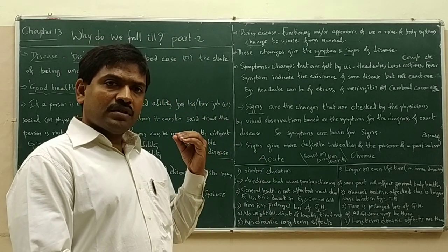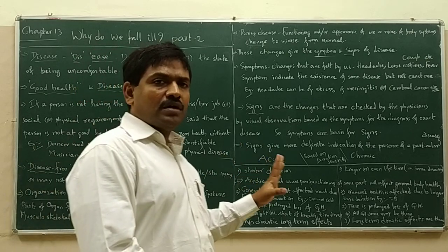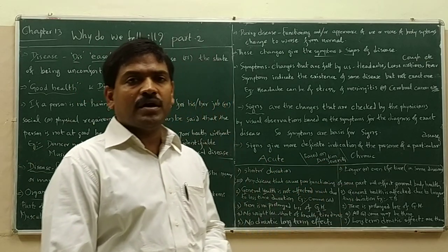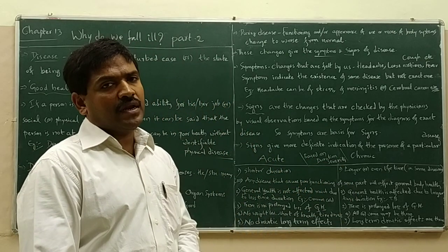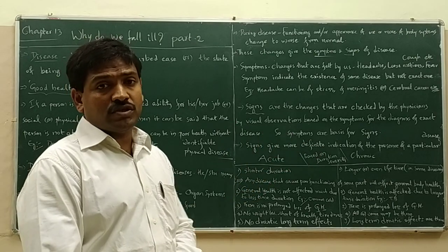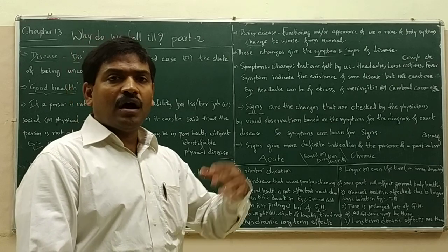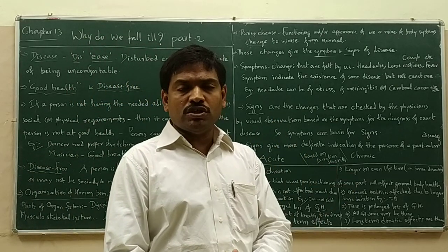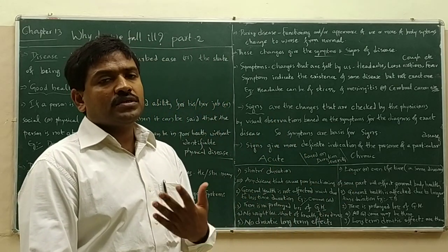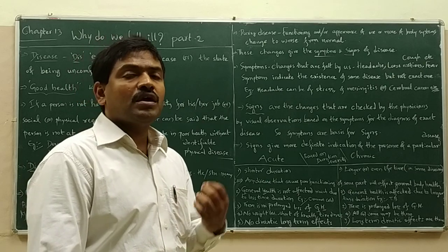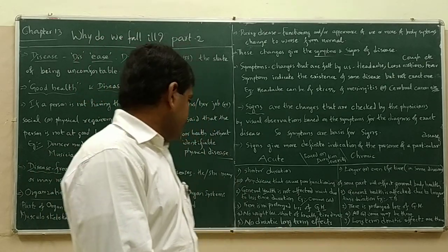Maybe with the cure of the disease, even that improper functioning of general body health will become normalized. Whereas in the case of chronic diseases, there is prolonged loss of general body health. After the actual disease is cured also, the general body health will show poor performance only.